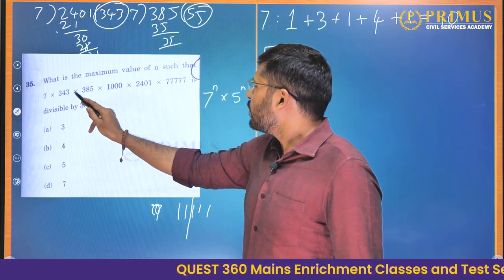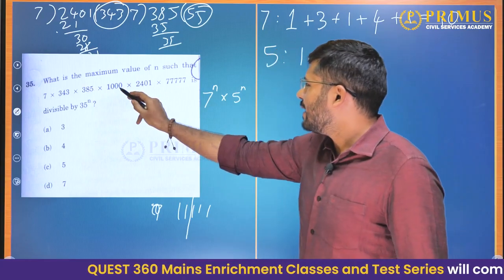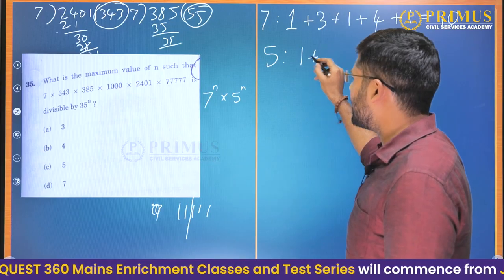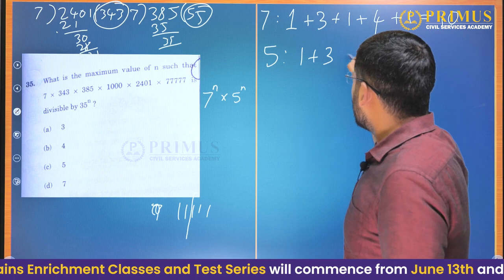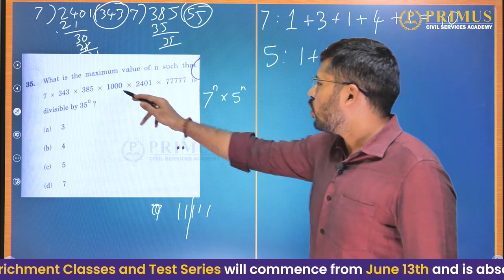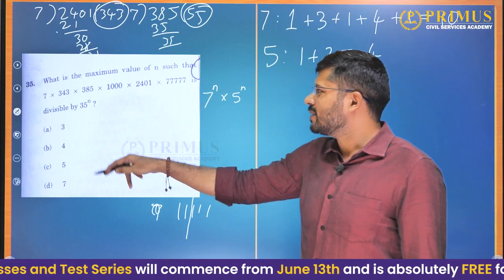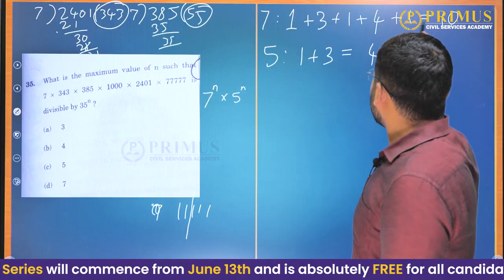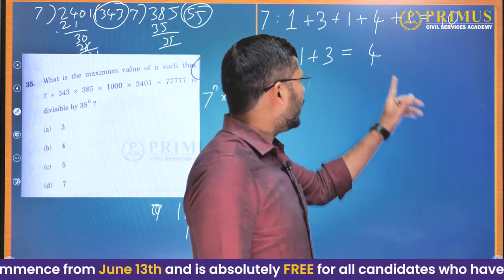No 5, no 5. Here we have only 1 5. And here this is 125 into 8. So, 125 is 5 cube. So, here we have 3 of these. Okay. So, here there is no 5, here there is no 5. So, how many 5s are there in total? There are only 4 5s. So, we have 10 7s, but only 4 5s. So, what will be our answer? Our answer will be 4.